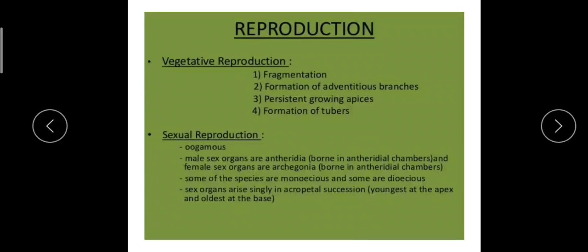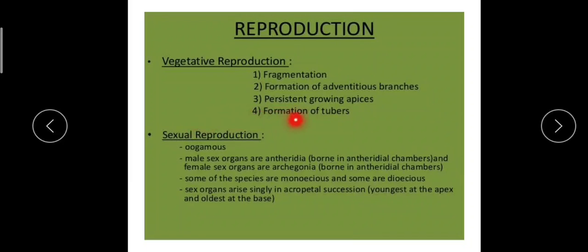And the next one is by rhizoids. In some cases, the apical region of the rhizoids divides and forms a cellular mass. They repeatedly divide and form a mass of cells. And these cells possess chloroplasts and have the capacity to grow into new thalli. That is another form of vegetative reproduction. So these many different varieties of vegetative reproduction exist in case of Riccia.